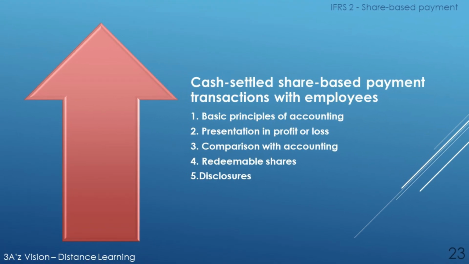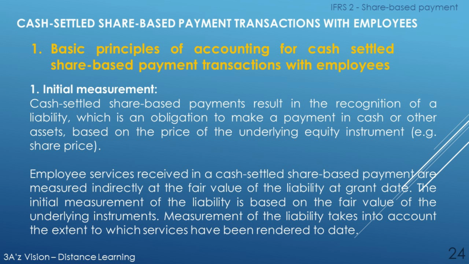In discussion of cash settled share-based payment transactions with employees, we will discuss the 5 main factors of this element, that are: number 1, basic principles of accounting; number 2, presentation in profit or loss; number 3, comparison with equity settled accounting; number 4, redeemable shares; and finally number 5, disclosures. Cash payments depending on share price versus being based on share price. A cash payment may depend on but not be based on the share price.